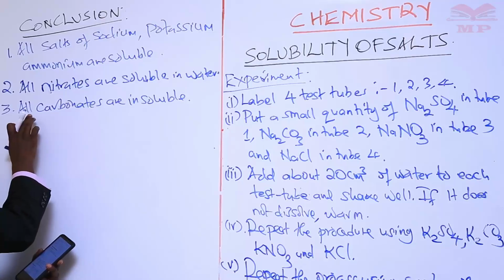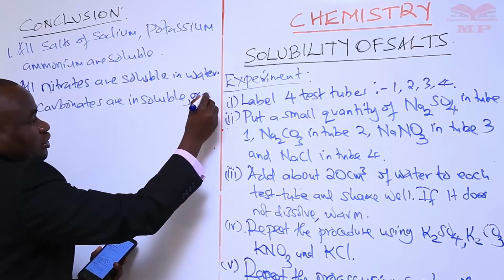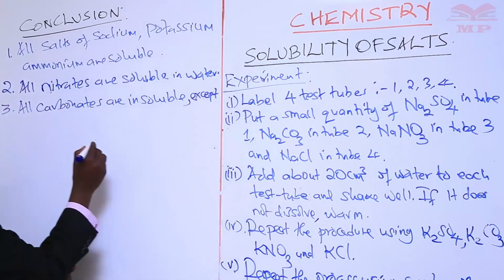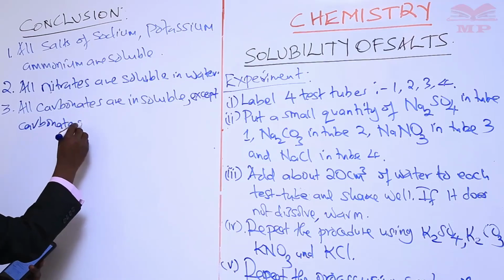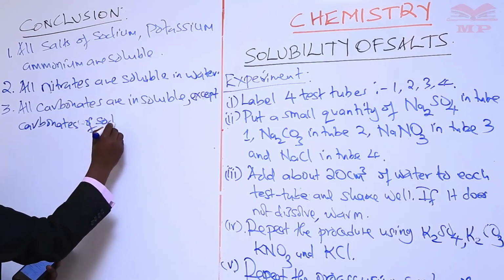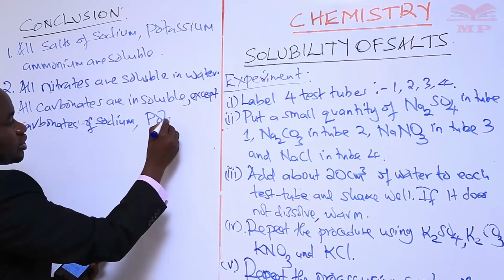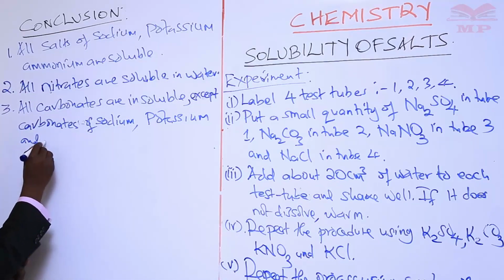So we are saying all carbonates are insoluble except carbonates of sodium, potassium, and ammonium.